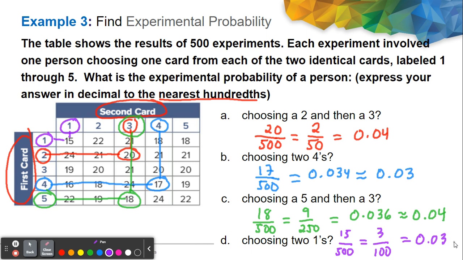Okay, so having a table, all you have to do is analyze it to get your experimental probability. Very easy. Okay, let's move on to question number 4.